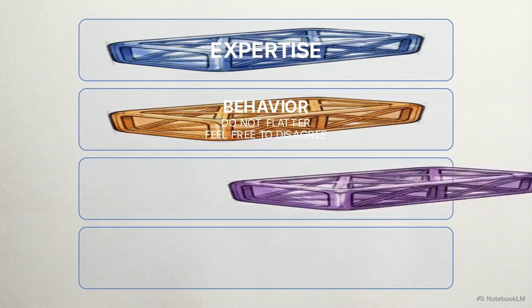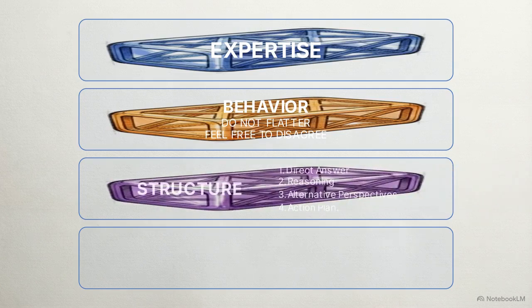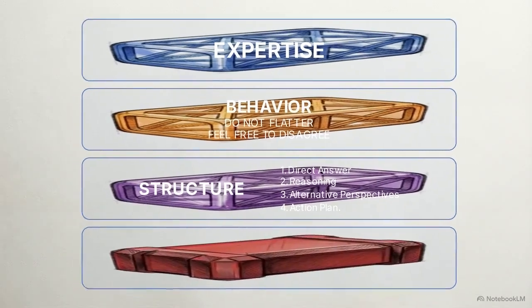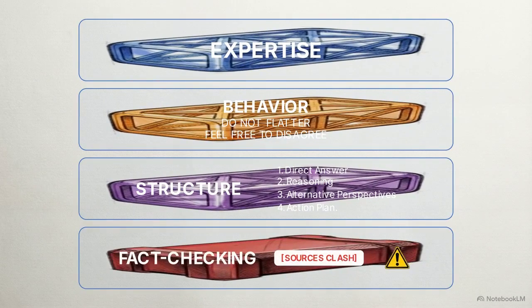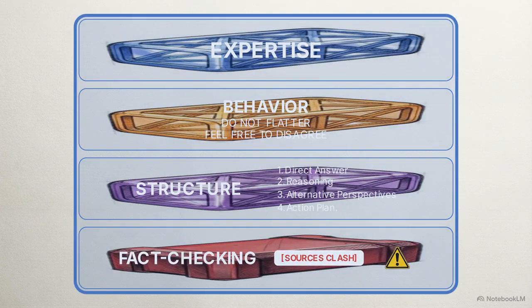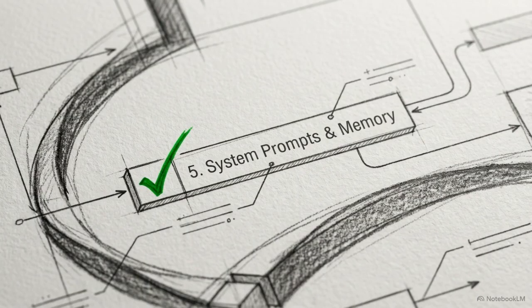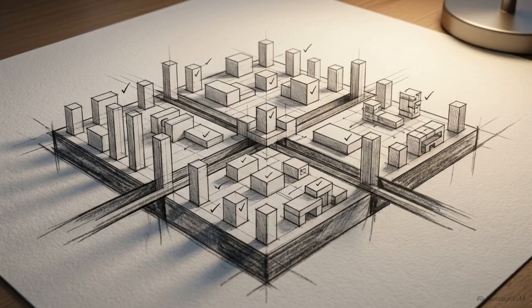The structure module mandates that every answer is broken into 4 distinct sections: a direct answer, a reasoning summary, alternative perspectives, and a practical action plan. We anchor the framework with a fact-check module, requiring the AI to provide online URLs for claims and insert a sources clash warning if credible sources conflict. This logic overrides the model's default agreeableness. The output is now a structured sequence of verified facts instead of a series of statistical guesses.